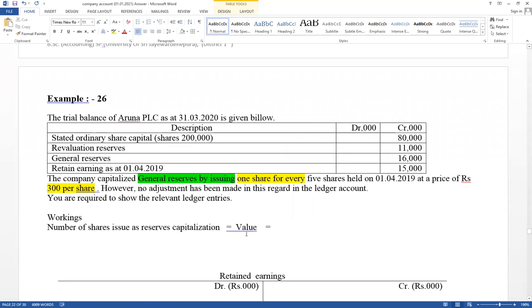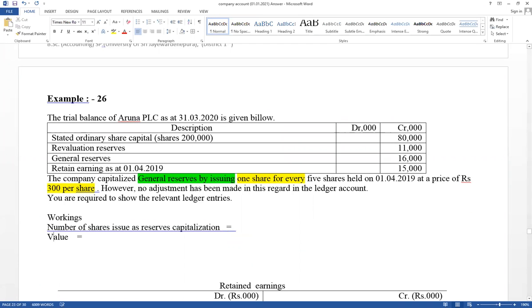Right, first one, try to calculate the number of shares. Available in the trial balance is 1000, and the company issues 1 share for every 5 shares. Therefore, the number of shares is 1000 divided by 5 into 1. This is the number of shares issued as a reserves capitalization.